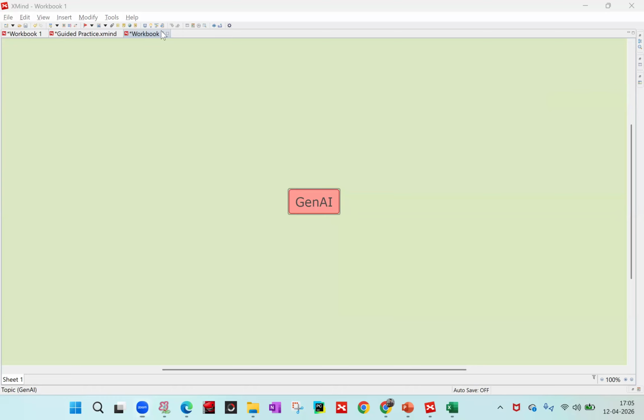Cool. So let's get started. Today's class is about generative AI fundamentals that I have already taken yesterday. But I think most of the people were out, so I thought I'll repeat this session again because I haven't recorded yesterday's session.